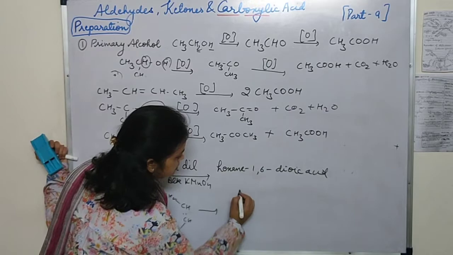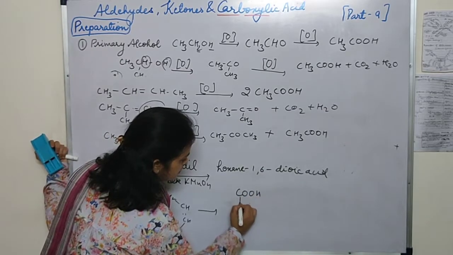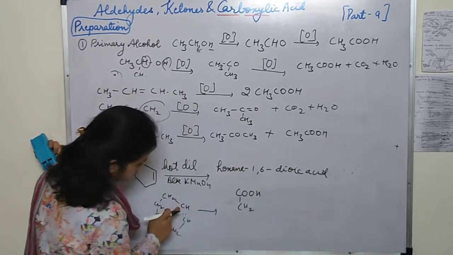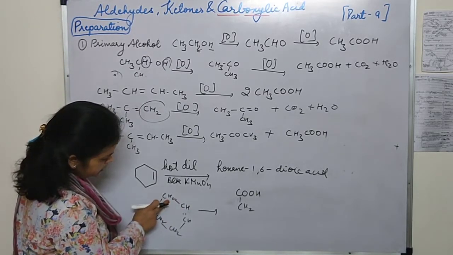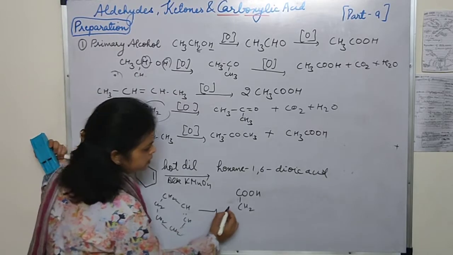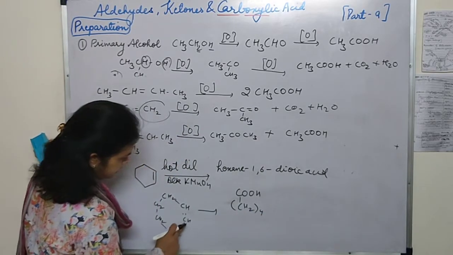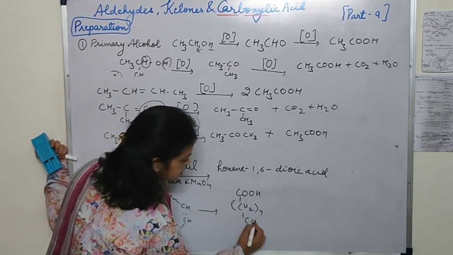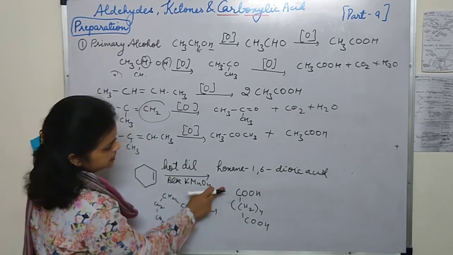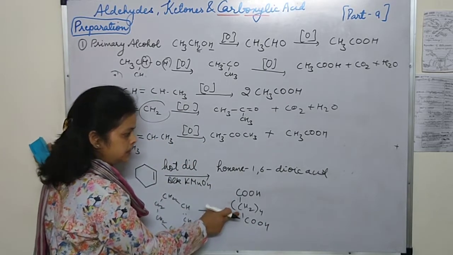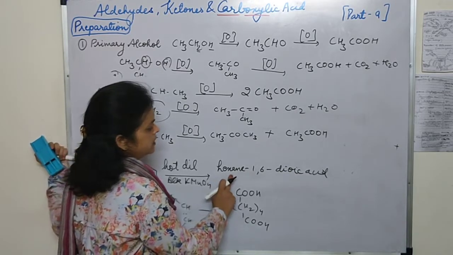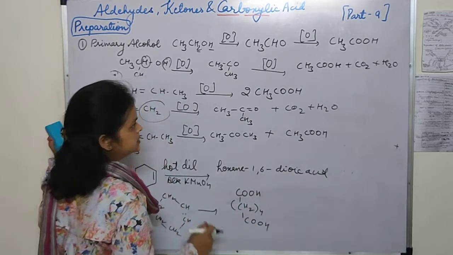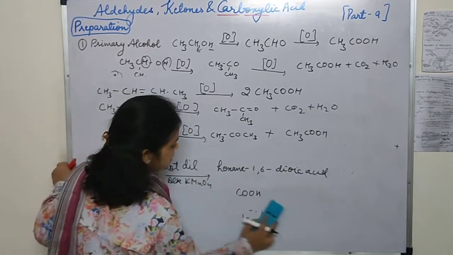So what is it going to form? COOH, then CH2. How many CH2 are there? 1, 2, 3 and 4. And then this part is going to form again COOH. So you can say that this is a chain of 6 carbons, 2 carboxylic acids are present at the terminal ends, and we have got hexane-1,6-dioic acid. So in this way we can do this reaction.